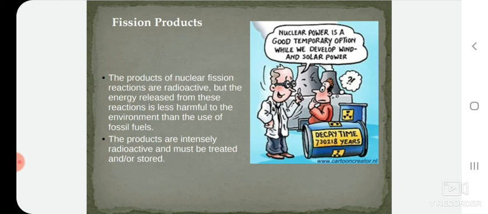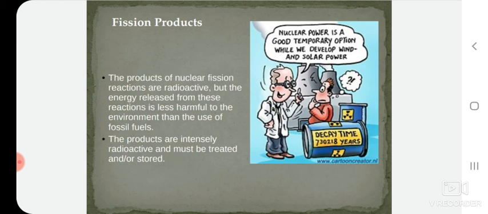If you see this cartoon image, one of the scientists says that nuclear power is a good temporary option while we are developing wind and solar power.